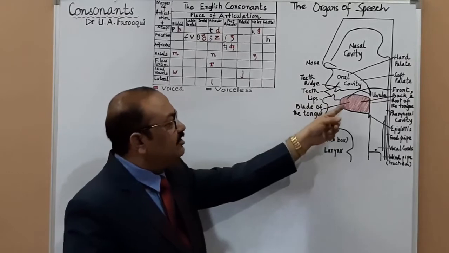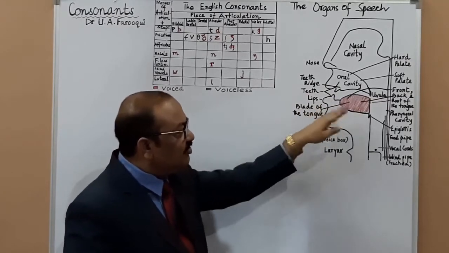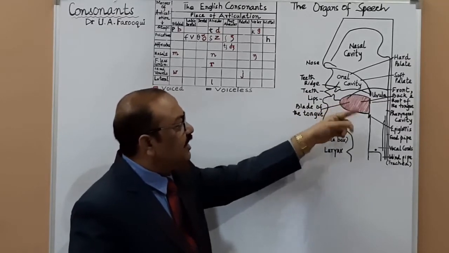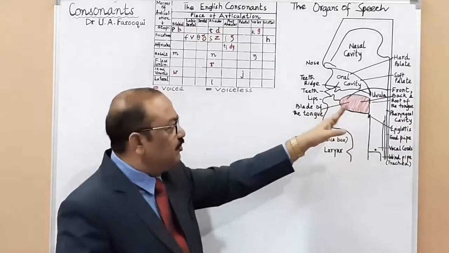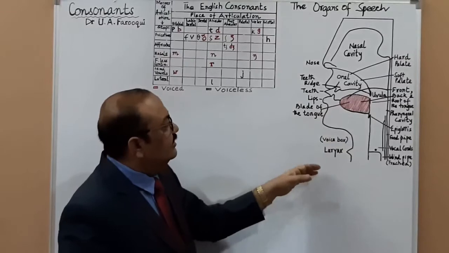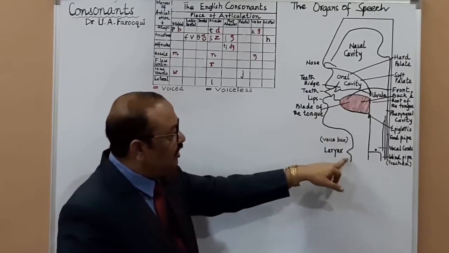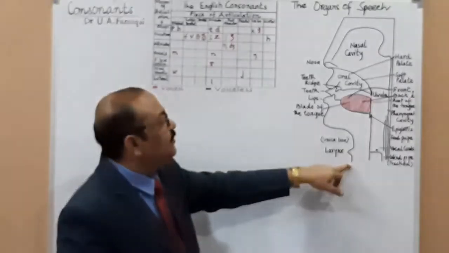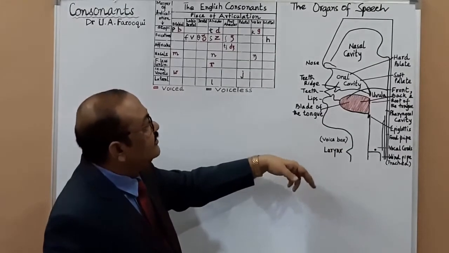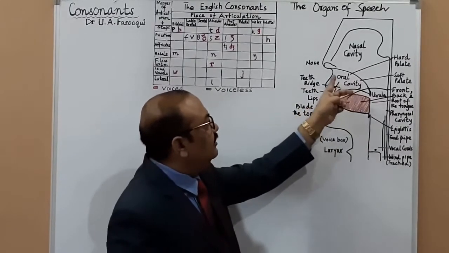Then you have the blade of the tongue, okay. Blade is the upper surface of the tongue, this is the tip of the tongue, and this is the back of the tongue, okay. And this is the central part of the tongue. I think you can very well see it. And then this is the larynx, with the protruding portion here, which is also called the voice box. Then yes, you have the hard palate over there, okay.